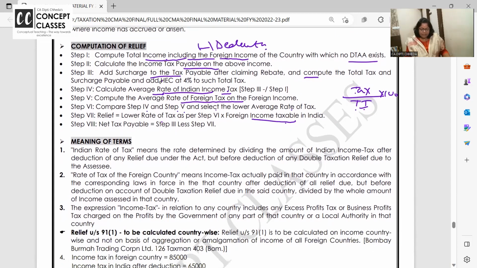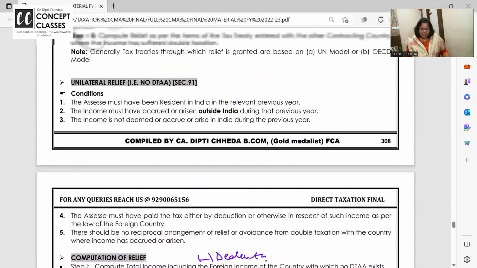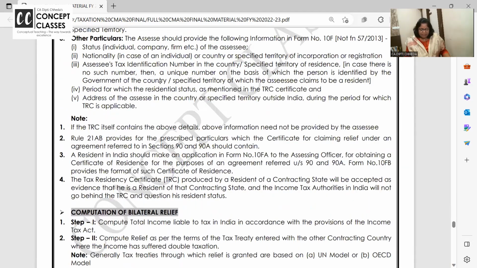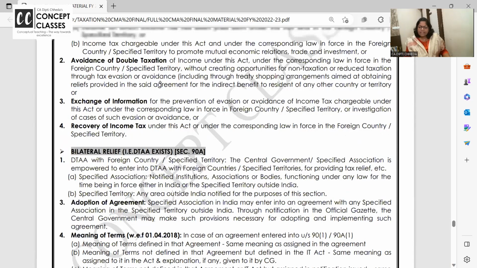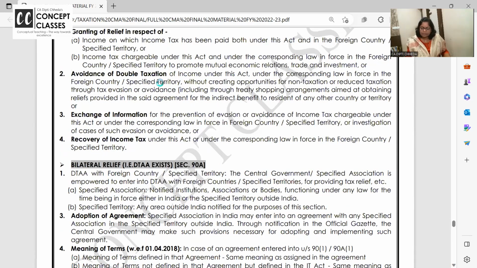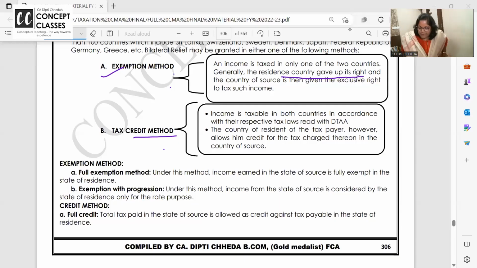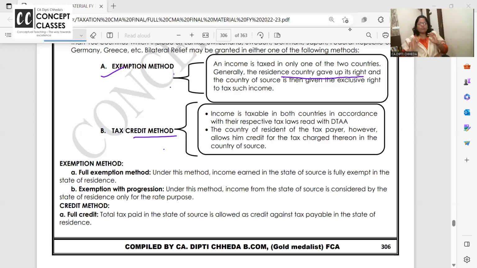So this is the way you have to give unilateral relief, and bilateral relief is direct, I will tell you. Are the two methods clear to you? Once again, I want to repeat before we go ahead.